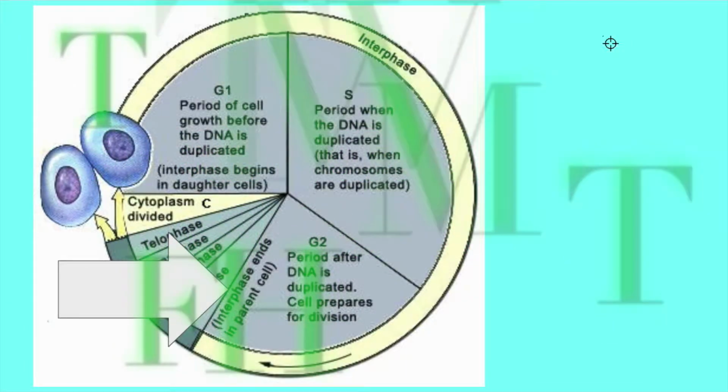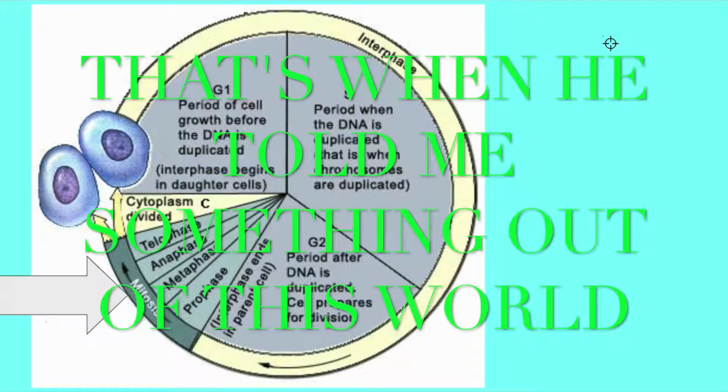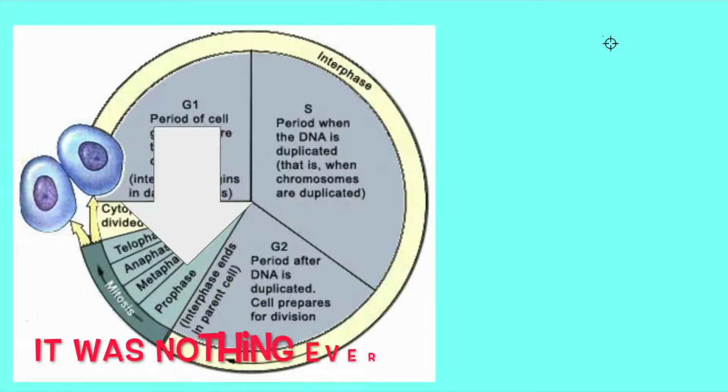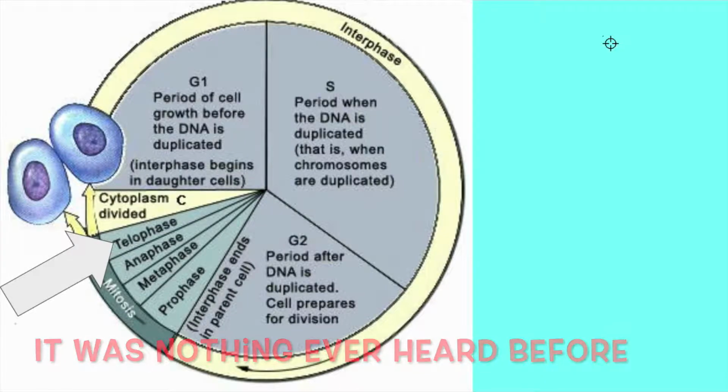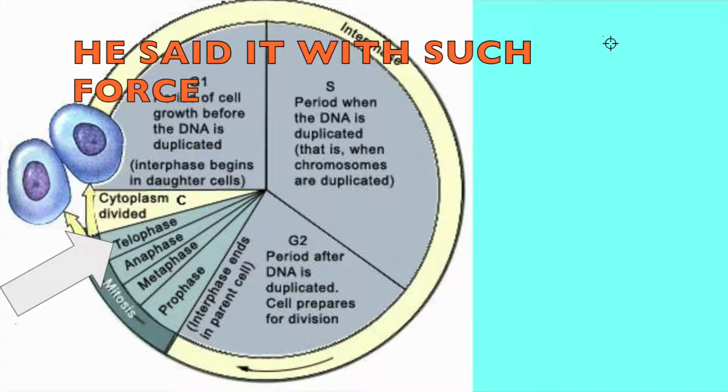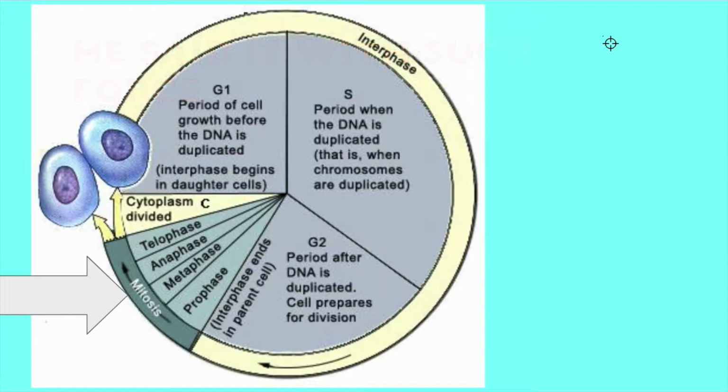Now the next stage of the cell cycle is what we call mitosis. Mitosis is divided into 4 separate stages. These stages are prophase, metaphase, anaphase, and telophase. Mitosis is usually shorter than interphase. In mitosis, the contents of a cell's nucleus divide.